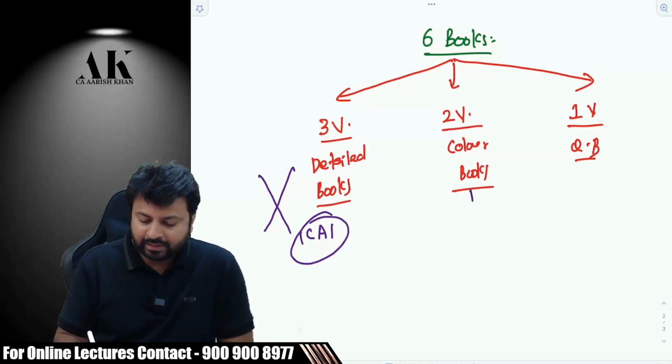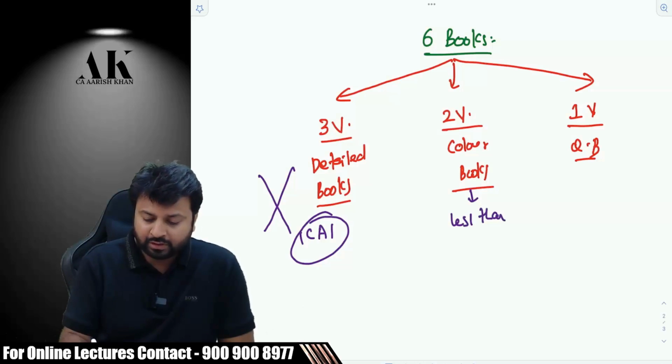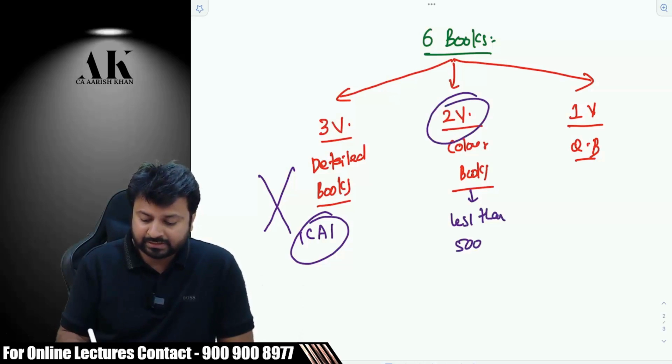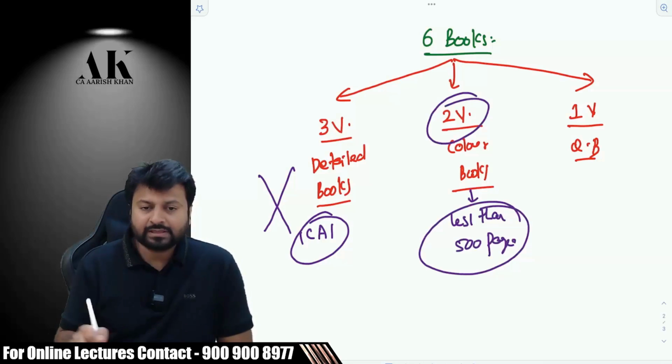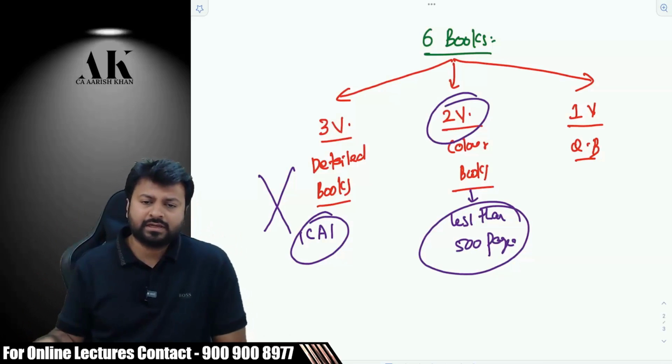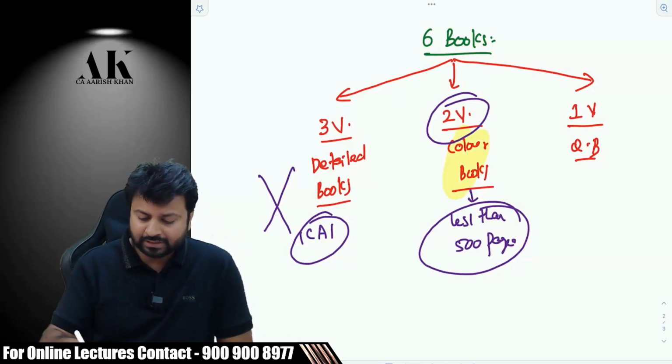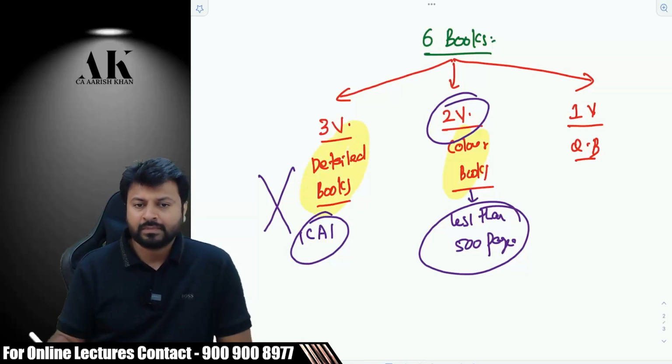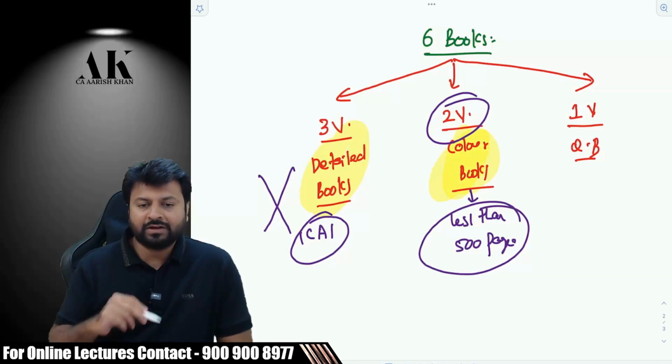The second thing which we have done is we have made a colored book in less than 500 pages. Both the volumes taken together are less than 500 pages. And this covers the entire 100% syllabus. But we are not going to learn from this. We are going to learn from the detailed book. And then to consolidate whatever we have done, we will come to this color book.